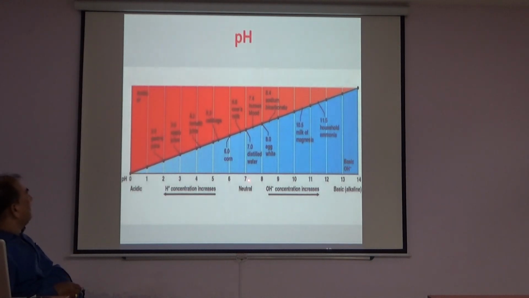At the neutral pH value, when hydrogen ion concentration increases, pH decreases. That is why pH is inversely proportional to hydrogen ion concentration. Hydroxyl ion is the base, and when its concentration increases, pH increases. Below 7 is the acid side, and above 7 up to 14 is the range of alkali, called alkalosis.